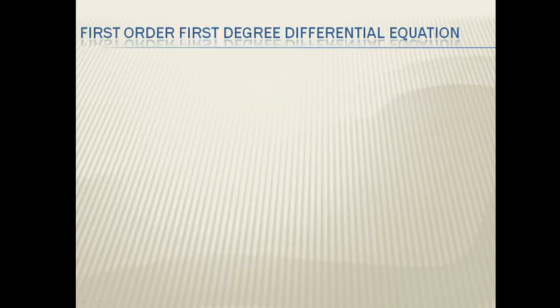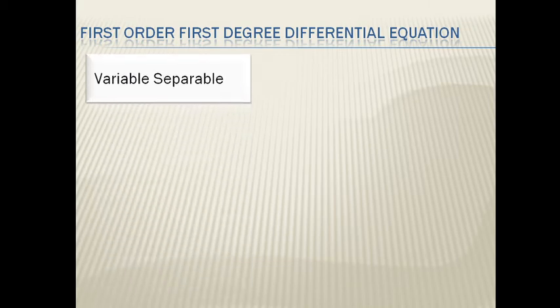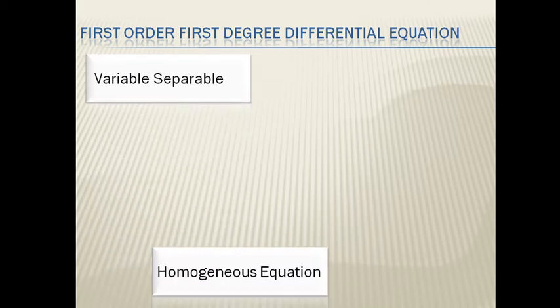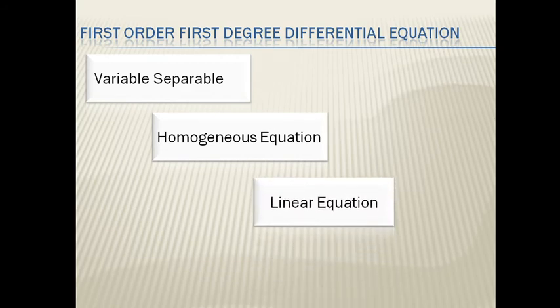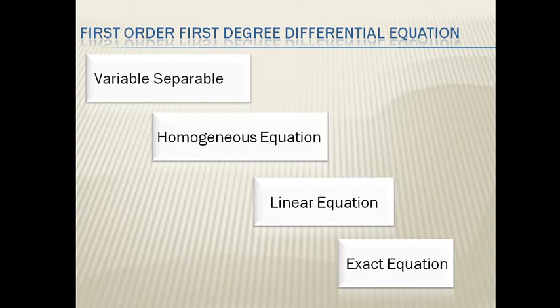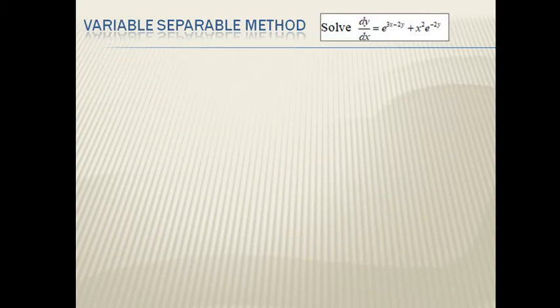First order first degree differential equations are solved by four methods. First is variable separable. Second method is homogeneous equation. Third is linear equation. And fourth one is exact equation. Now we solve an example of the variable separable method.